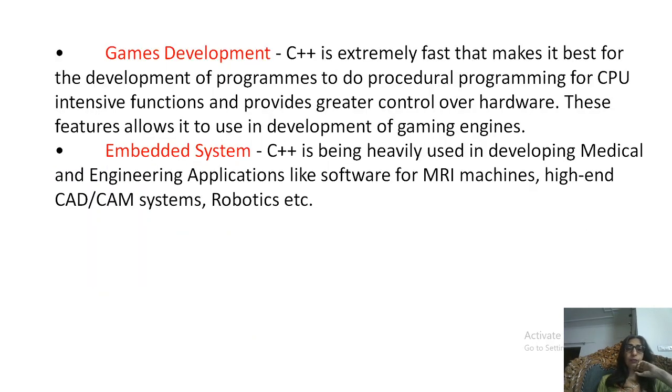Then games development: C++ is extremely fast, which makes it best for game development, so we can develop different games in C++ easily. And next, embedded systems. You all know embedded systems are specially designed programs that are used to support a particular hardware, like software for MRI machines and for robots. These are embedded systems.